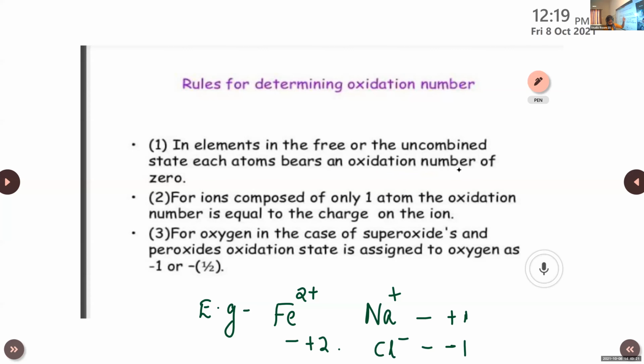And for the first rule also, you can write the example. H2, then O2, N2, etc. They all have the value 0. Not only these molecules, but also magnesium, aluminium, they all can exist in an independent or free state. Their value is 0. And for the ions, you can write the example Fe2 plus, Na plus, then Mg2 plus, etc.